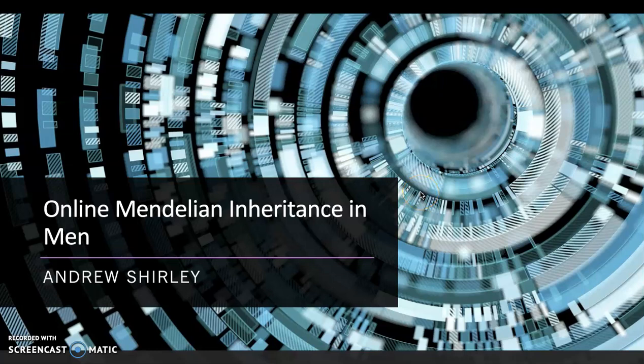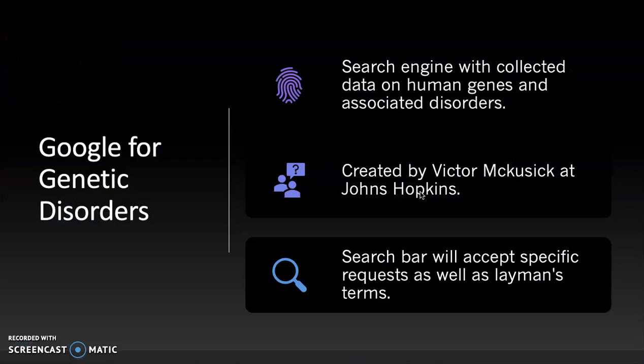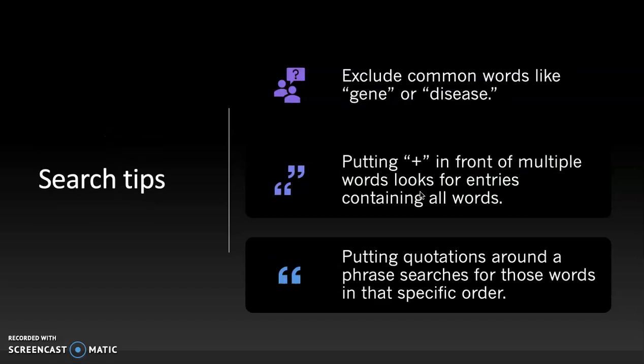This video covers the topic of Online Mendelian Inheritance in Man (OMIM), which is a search engine with collected data on a whole bunch of human genes and disorders associated with them. It was originally created by Victor McKusick at Johns Hopkins University, and it started out as a collection of magnetic tape that had information about genes on them. Now it's been upgraded to a search engine that can be used by anybody, and it will accept both very specific requests as well as layman's terms.